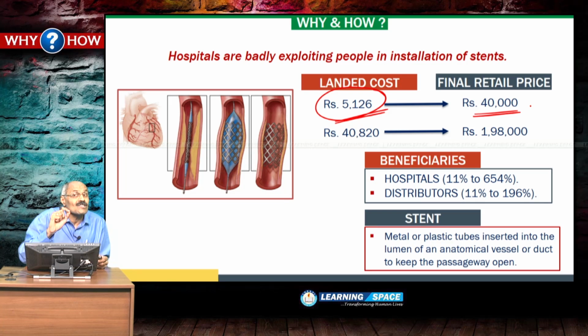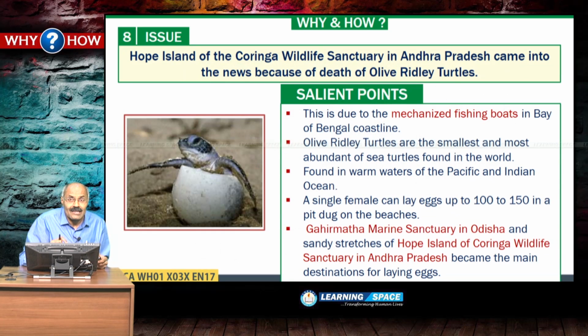The hospital is charging rupees 40,000. Similarly, if the landed price is rupees 40,000, the hospital is charging rupees 2 lakhs. So there is a lot of margin for hospitals as far as stents is concerned, and this raises a big question about the ethical practices followed in our country as far as medical equipments or medicines are concerned. Right, let us look at the next one.